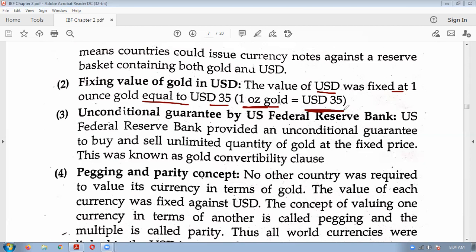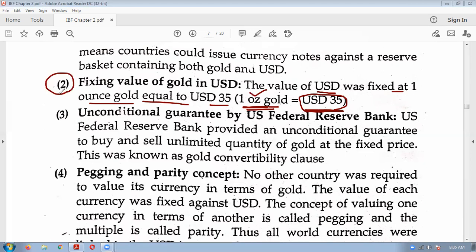If a country is having 1 ounce of gold, and it wants dollars, then against that it will get $35. So this is a very important point in the Bretton Woods conference.